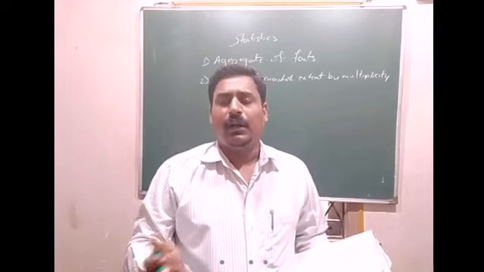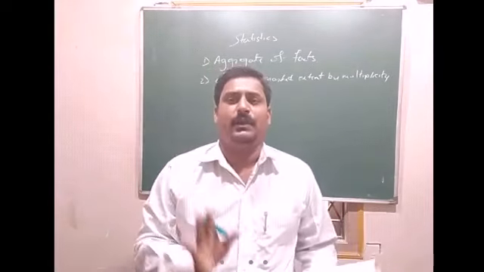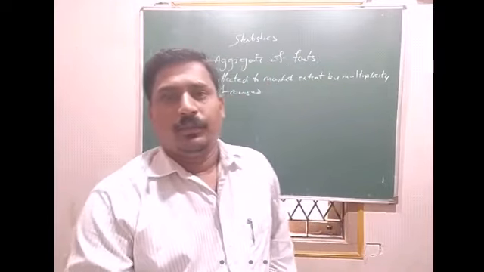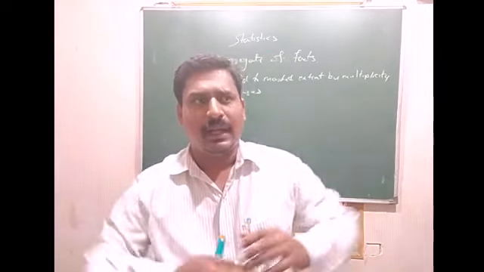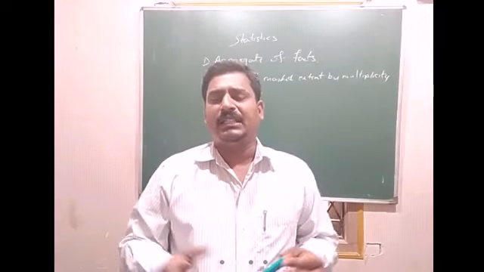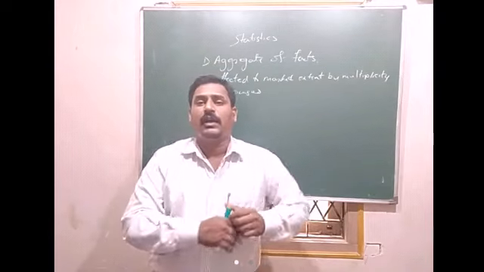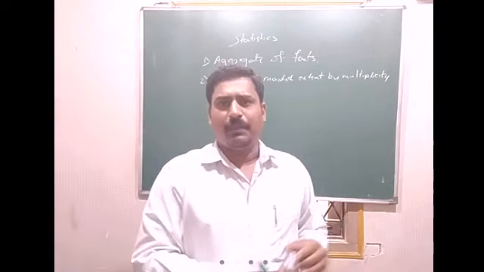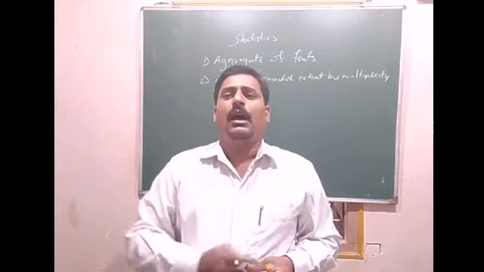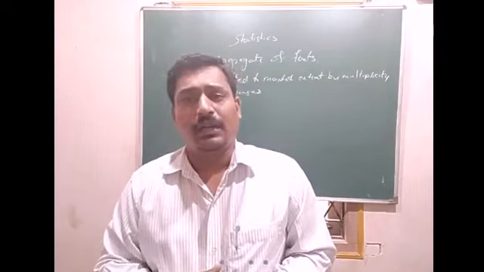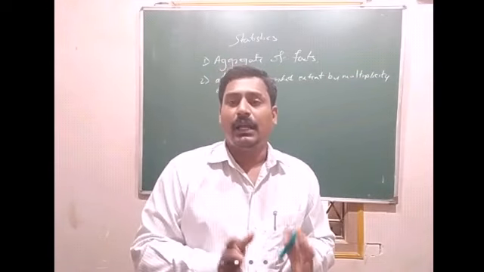Aggregate of facts means it doesn't study or take only one aspect. Suppose we want to tell the result of the entire college. By just seeing the result of one student, we cannot give the result of the entire college. Just because one student passed, we cannot say our Prerna College has scored a 100% result. That is wrong. So it is the aggregate of facts.